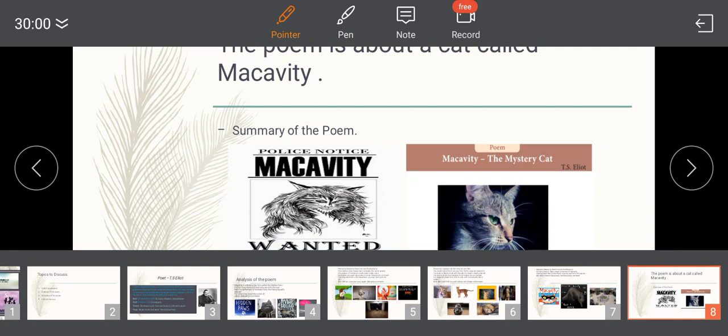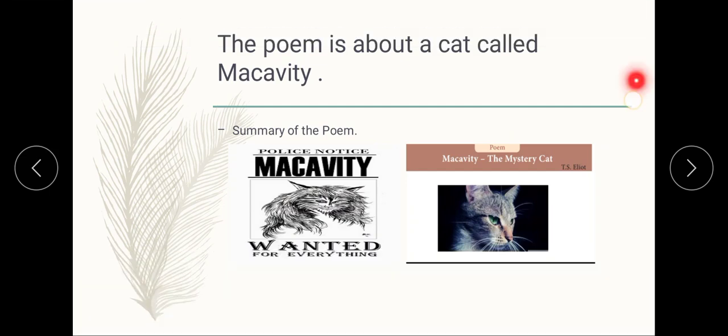He is an expert at cheating. When you feel he is asleep, he is only dozing. In fact, Macavity is always alert. Macavity is a unique character. The poet says he is evil incarnate. Like an ordinary cat, you can find him anywhere when you're just moving by a street or in a square. However, when you want to punish him for the crime, he is nowhere. So this is the summary of the poem.